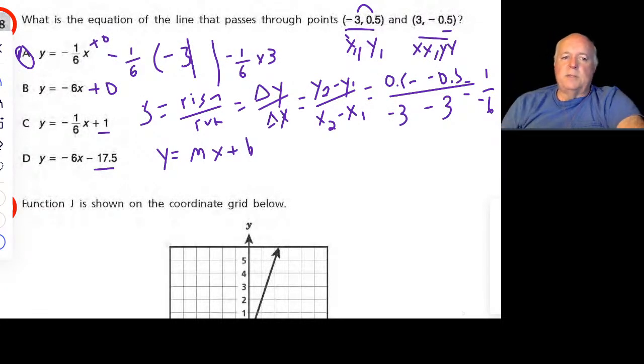Okay, that turns out to be the slope. So if we just approach this as the equation of a line, that rules out choice D and choice B. What we have so far is, we built this up: y equals minus 1/6 and so on. Again, we did all the above there.